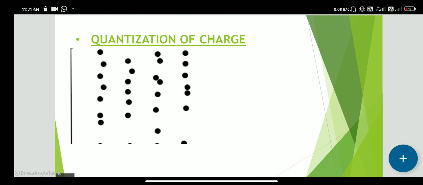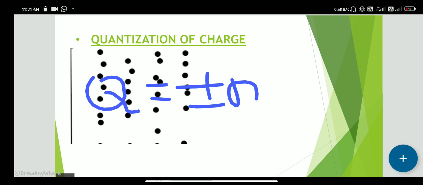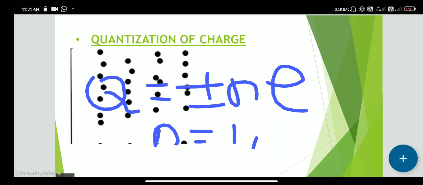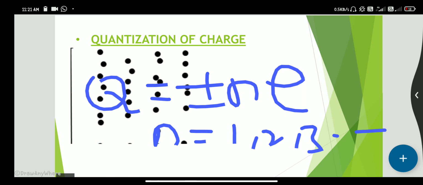So this is the thing. So quantization means q is equal to plus or minus ne, where n is an integer 1, 2, 3 and so on. So this is our class.